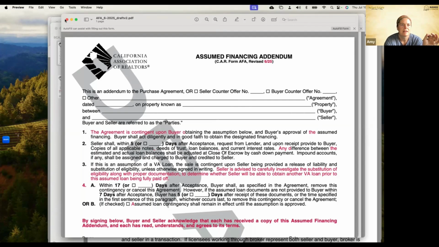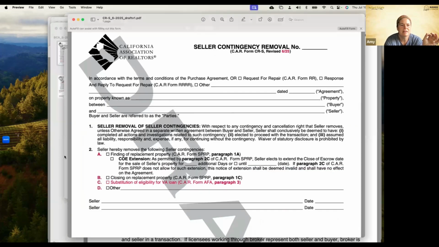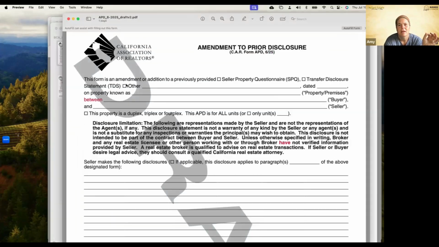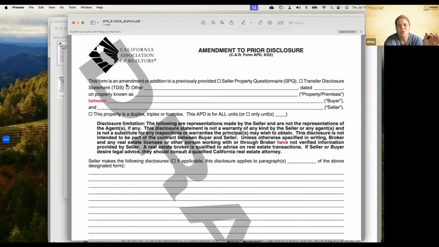All right, our next form, we're just going to keep bouncing around here, is our APD form. This is a new form. This is an amendment to prior disclosure. So this is the new form that we're going to use if the sellers filled out our TDS and our SPQ, and now something else comes up, like, oh my gosh, I totally forgot that there was an insurance claim on the property and I didn't mention it. Or I totally forgot that we painted the property and I didn't put it on that SPQ.